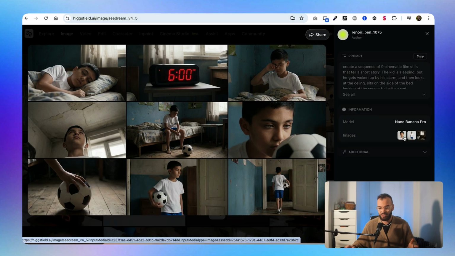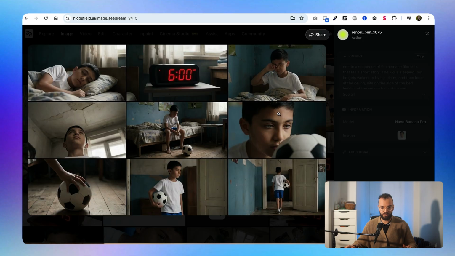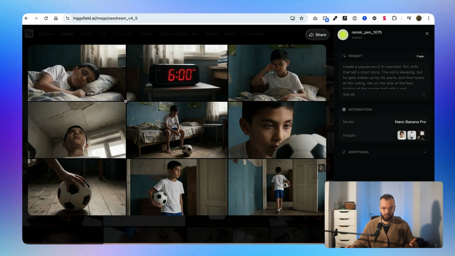And then I gave it the reference images that we created before. So this one, and this one, which was the room. And then as you can see, it created the whole storyboard. So the kid is waking up and then he's picking up the ball and going out.